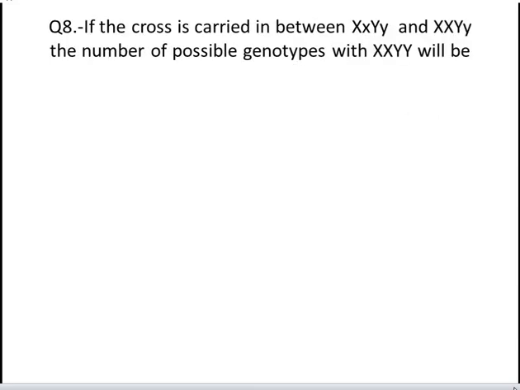The next question is, if the cross is carried in between capital X, capital Y, small y, and capital X, capital Y, small y, the number of possible genotypes with capital X, capital Y will be. These are your four options: A 2, B 4, C 9, and D 3. Yes, the correct answer is A, 2.